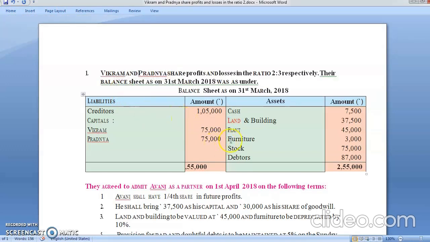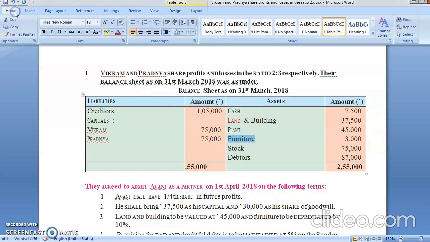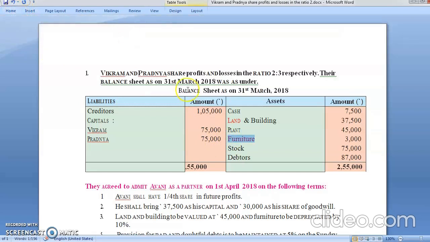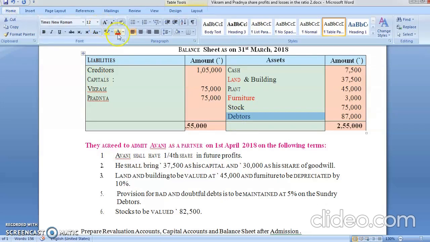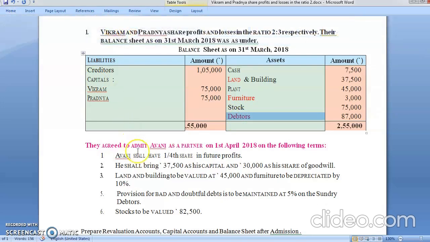Furniture is to be depreciated by 10%. So again I'm marking my furniture which is to be depreciated by 10%. Provision for doubtful debts is to be maintained on debtors. So again there is an adjustment in the debtors. So I am going to even highlight my debtors so that when I'm writing an entry I know which ones to be written inside.